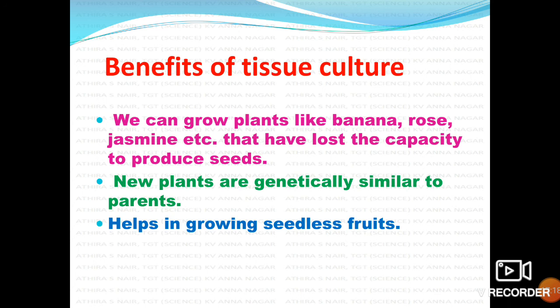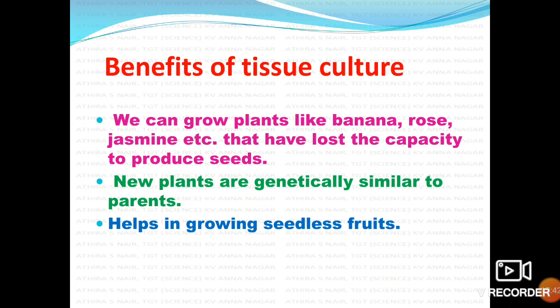And if seedless varieties are already produced in a particular plant, we can maintain that characteristic by adopting tissue culture. If you produce a number of such plants through tissue culture, it will help us avoid the variation produced by sexual reproduction. Right?